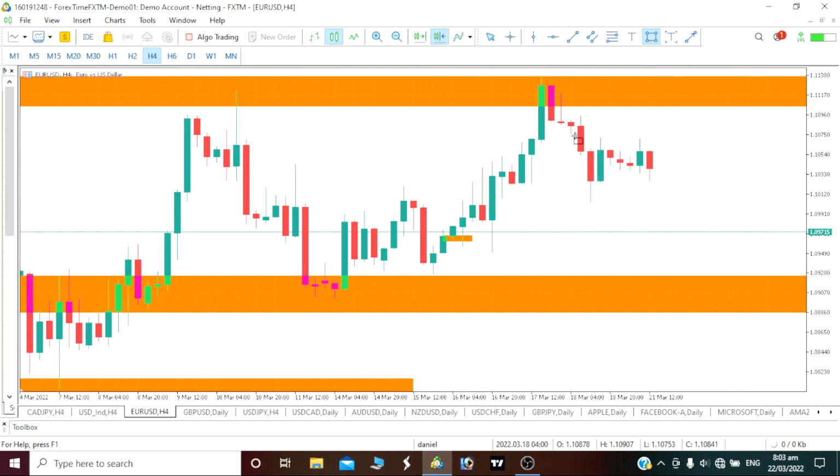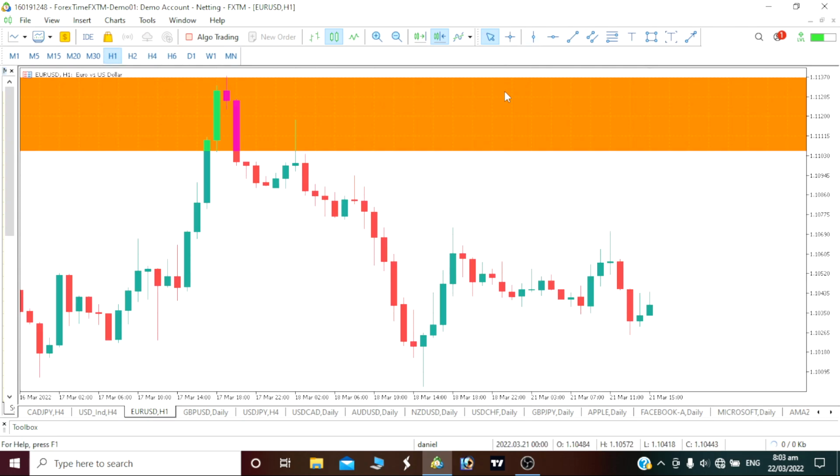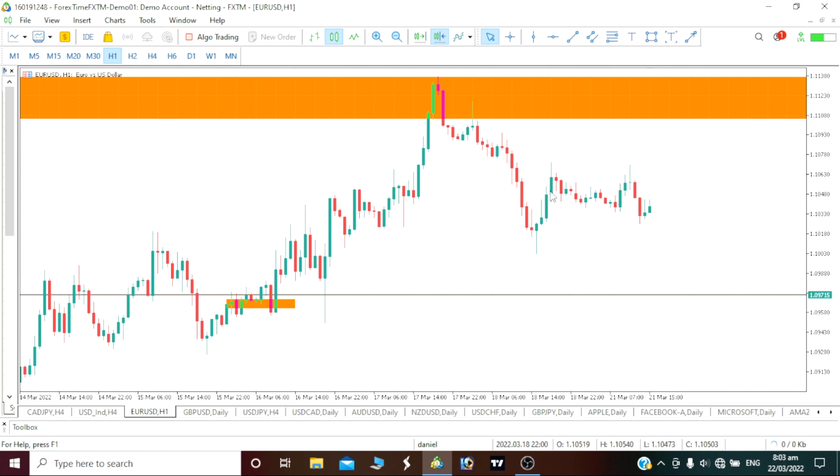As for now, we should be seeing a bearish move, because why? If you can see on our 4-hour time frame, we have a double top here, so our price should be rejecting downward, then we would be seeing a push up before we actually see that break on our 4-hour time frame. On our 1-hour time frame too, you can still see it's the same thing. Our double top.